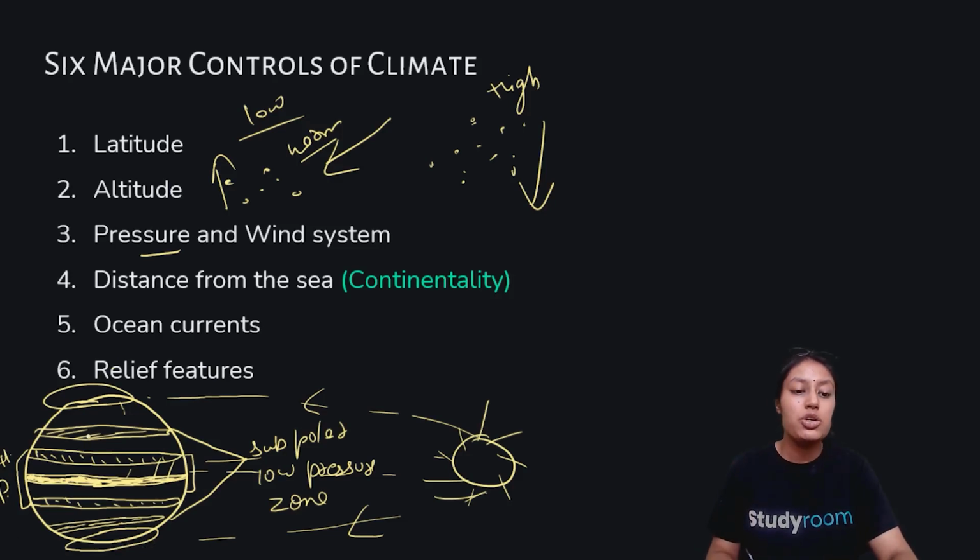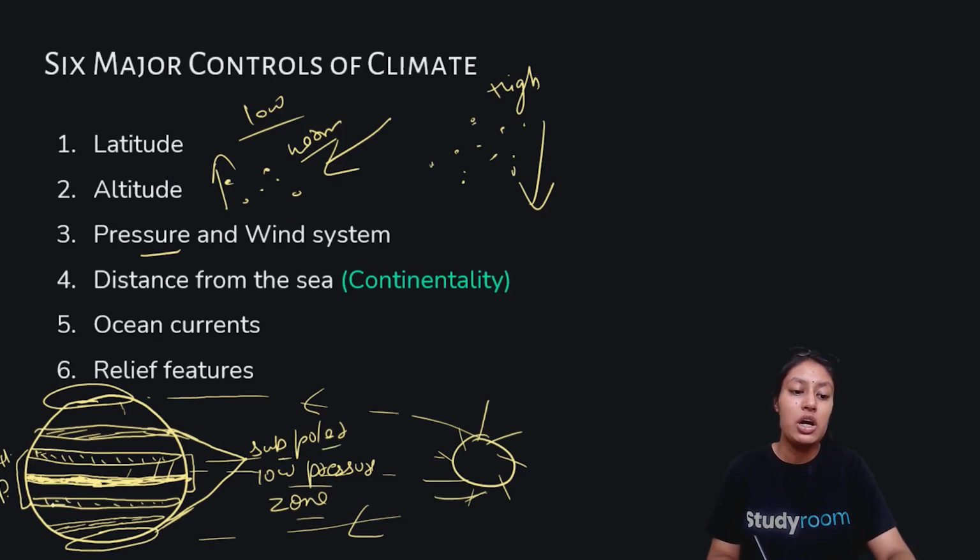Due to this there is also movement in the wind, because our earth is also rotating. That is why several belts are formed. Firstly we have the equator, which comes under the low pressure zone, obviously. And now these two belts, this belt and this one near the Arctic and Antarctic, are called subpolar pressure zones.